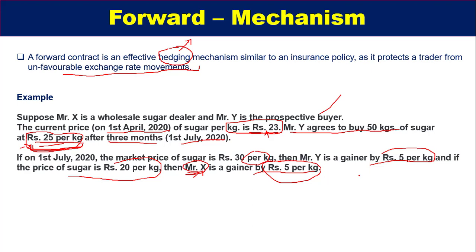So this is the condition, because this type of situation can happen in any direction. The purchaser may gain rupees 5, or the seller may also get an increase of rupees 5. So one party's gain is another party's loss by the same amount, as you have seen.